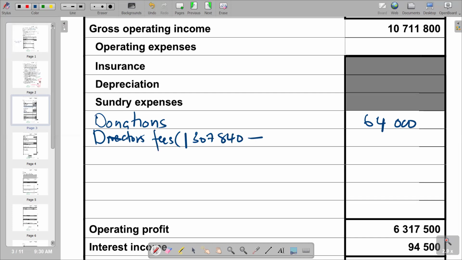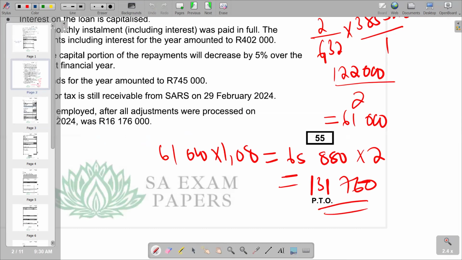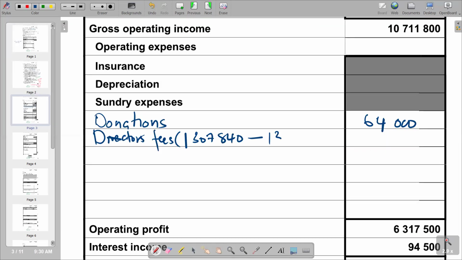Then we subtract the calculated figure, which is 131,760. And when we do that, we are going to get our answer, which is 1,176,080. So basically, that's what we have on that part.